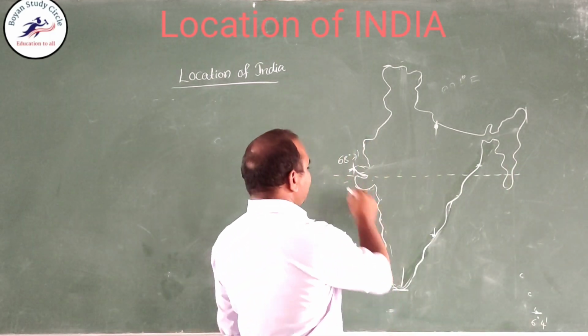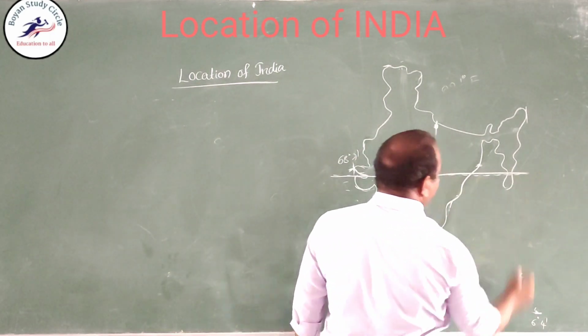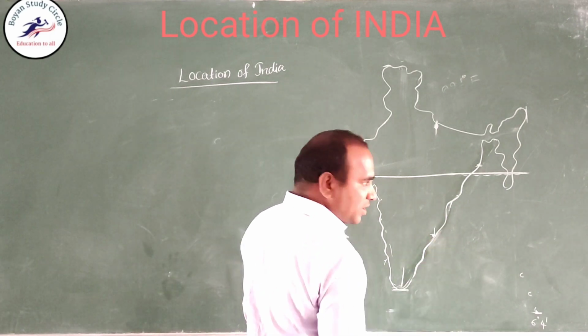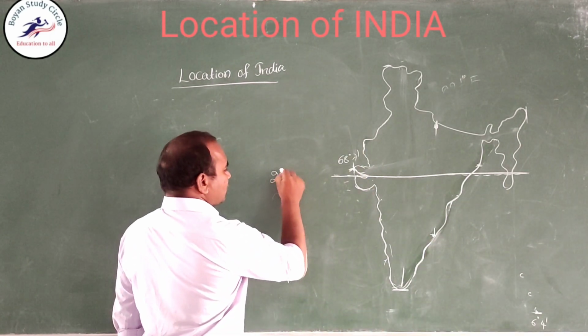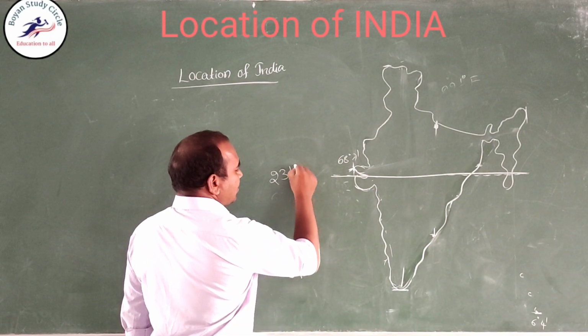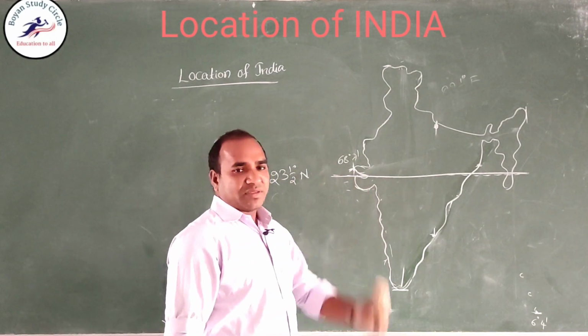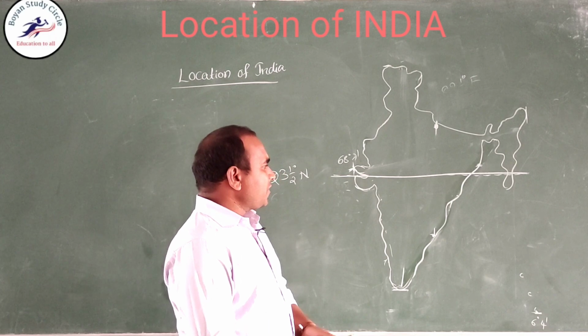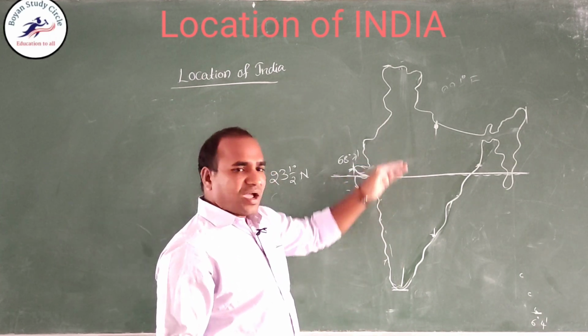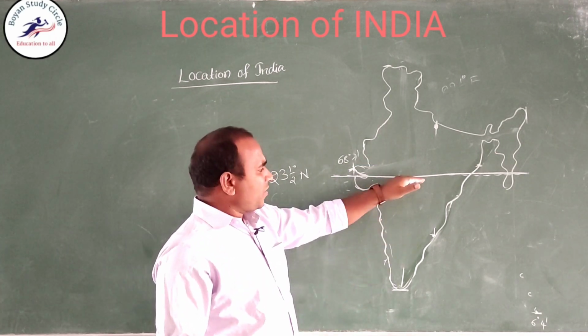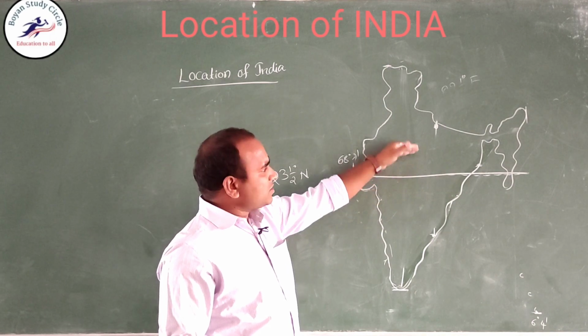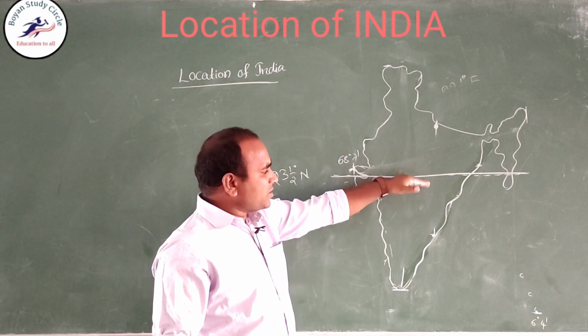This is 23.5 degrees, nothing but the Tropic of Cancer. It divides India into 2 equal parts: north of the Tropic of Cancer is North India, and south of it is South India.